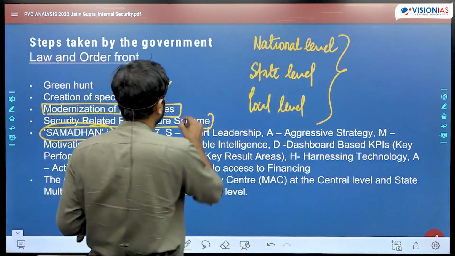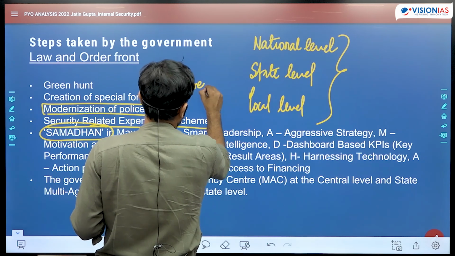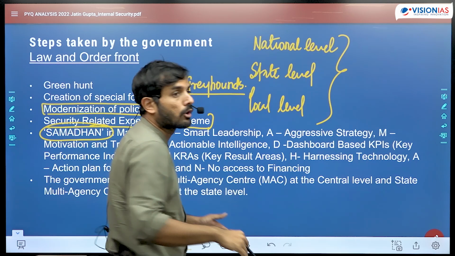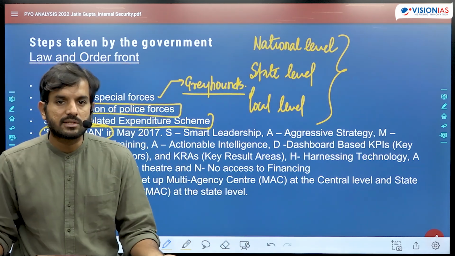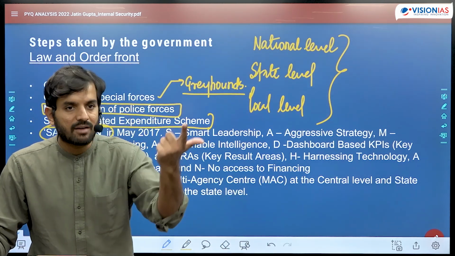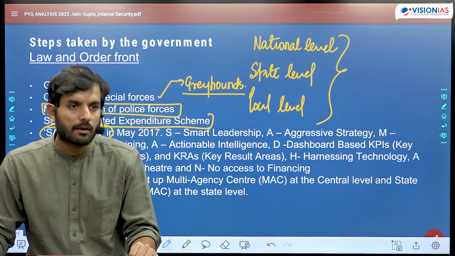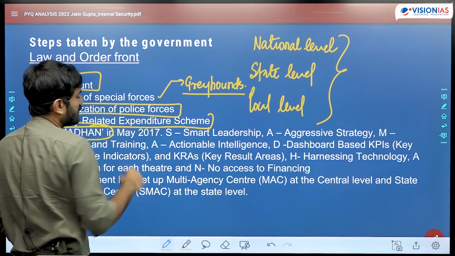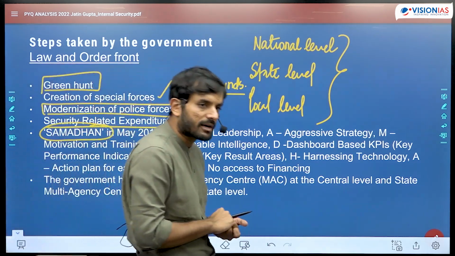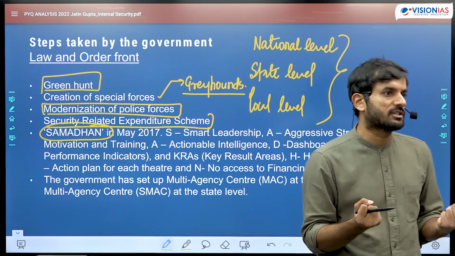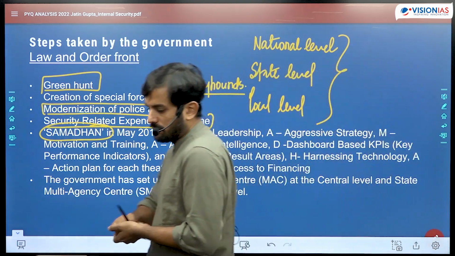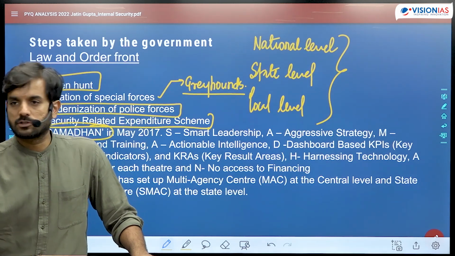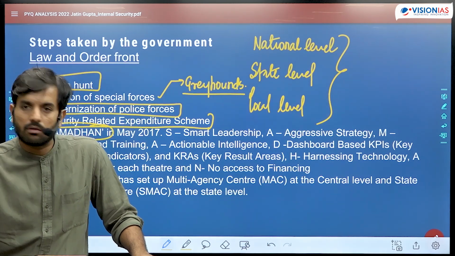ठीक है, ये state level में लिख सकते हैं आप, जैसे कि Greyhounds बनाया, which has been created by Andhra Pradesh, which was very successful. You could talk about Black Panther of the Chhattisgarh police, right? You could, at national level, talk about Cobra Battalion of CRPF, right? Then similarly, Operation Green Hunt, actually this is a name which is given by civil society organizations, but again, strengthening of the Central Armed Police Forces, CRPF, taking help of CRPF to augment the capacity of the state police forces to deal with Naxalites, because they can't do it on their own, right?